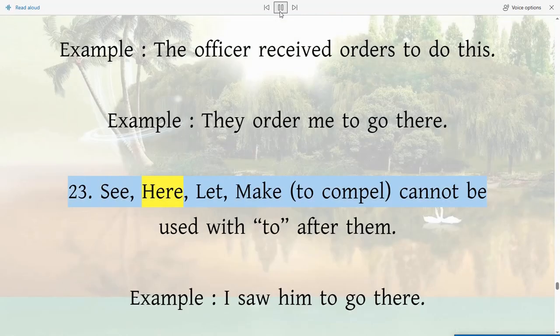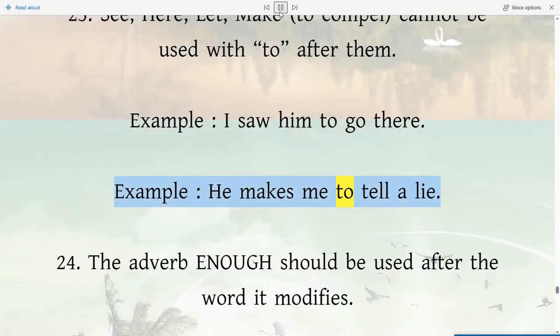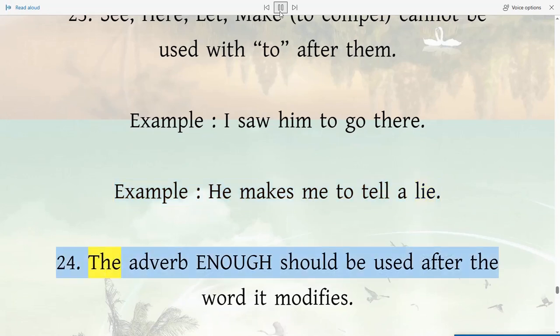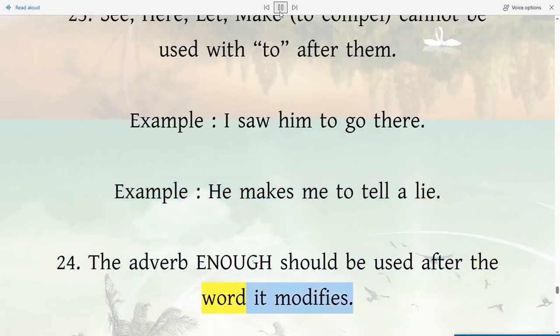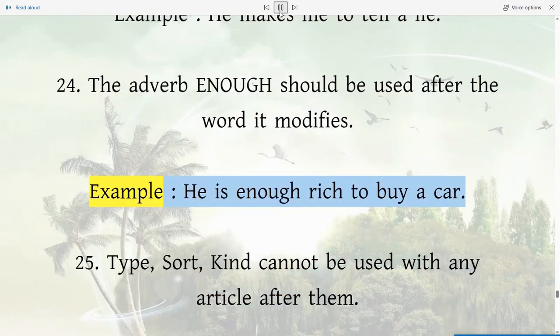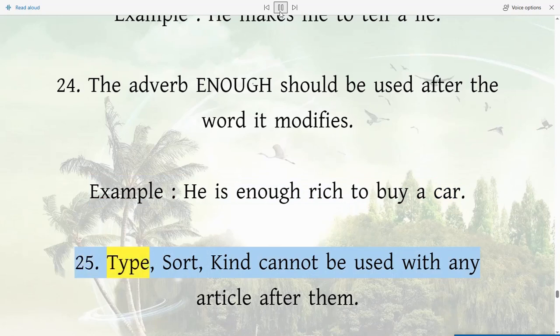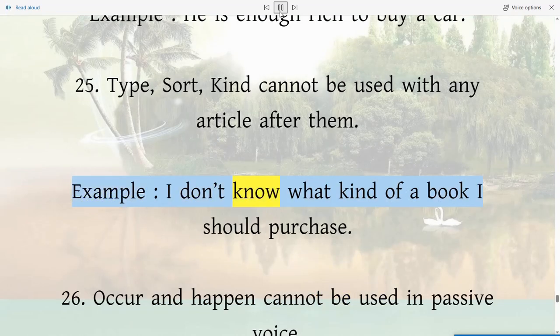23. See, hear, let, make, to compel, cannot be used with to after them. Example, I saw him to go there. Example, he makes me to tell a lie. 24. The adverb enough should be used after the word it modifies. Example, he is enough rich to buy a car. 25. Type, sort, kind cannot be used with any article after them. Example, I don't know what kind of a book I should purchase.